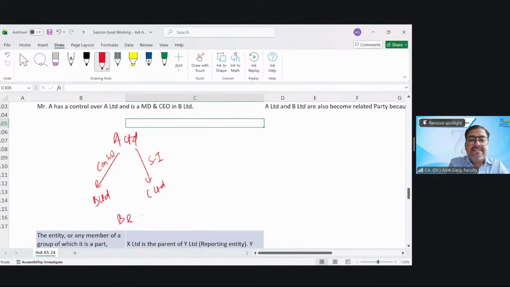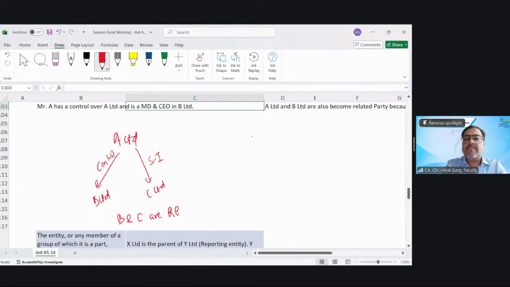So B and C are related parties. Second, A Limited is having a joint control over B Limited. A Limited is having a significant influence over C Limited. B and C are related parties.